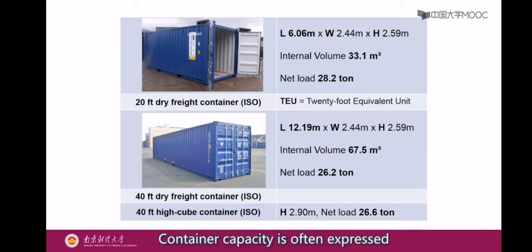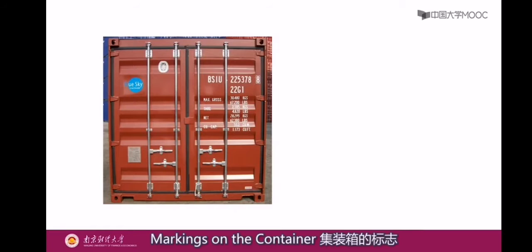Container capacity is often expressed in 20-foot equivalent unit, or TEU. TEU is often used to measure the volume of international cargo shipping capacity. For instance, in 2014, the global container fleet grew to a volume of 36.6 million TEU. TEU 即20英尺等效单位，是国际上常用的集装箱货运量的统计单位。Markings on the container， 集装箱上的标志。There are various markings on the rear end of the ISO container.